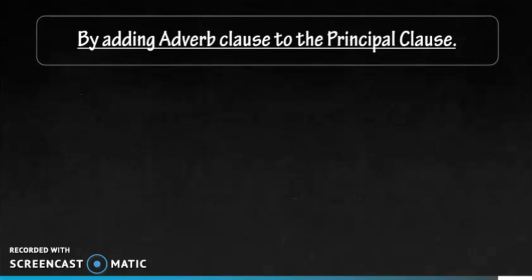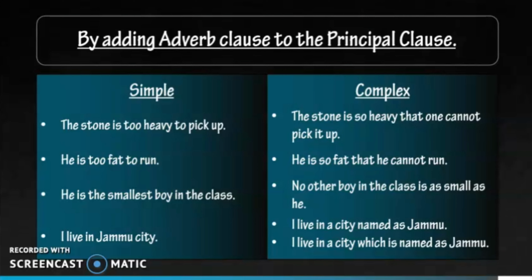Now let's have some examples. The stone is too heavy to pick up. The stone is so heavy that one cannot pick it up. As we can see in the first example, we elaborate the adjective "too heavy" using "so heavy", and so it becomes an adverb clause. Same as in the second example, he is too fat to run. He is so fat that he cannot run.